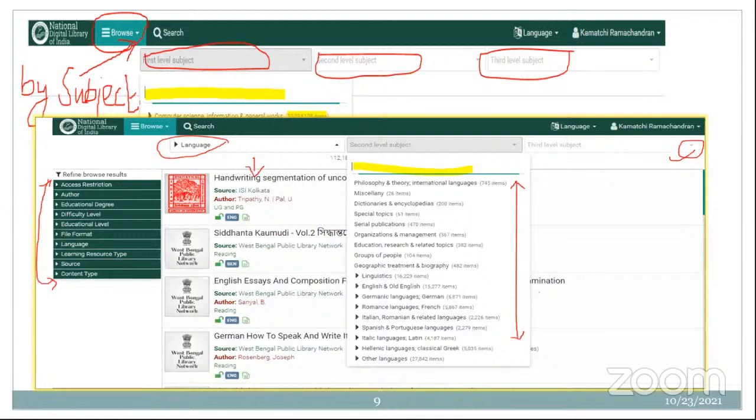Okay, so you are able to see here, in that broader category of geographic social science, we are able to see some sub-subjects. For example, in social science, what are all the subjects covered under social science, all these can also be accessed here.